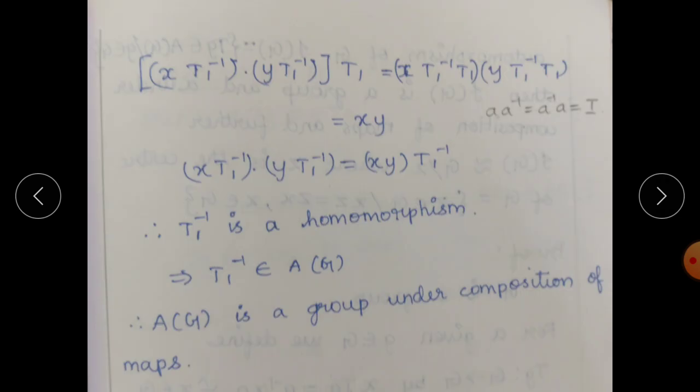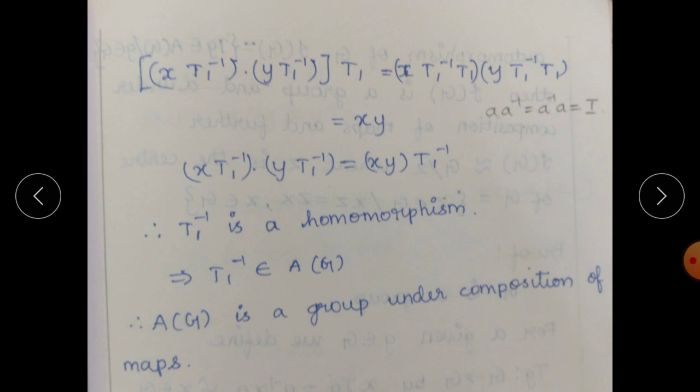So for the proof, (x T1 inverse into y T1 inverse) T1 is equal to, since T1 is a homomorphism, we write in separate form (x T1 inverse) T1 into (y T1 inverse) T1. In the next step, we know that T1 inverse T1 is equal to the identity element.